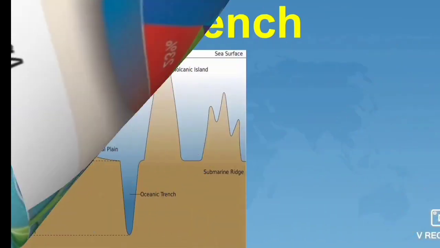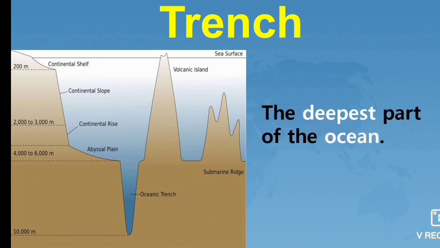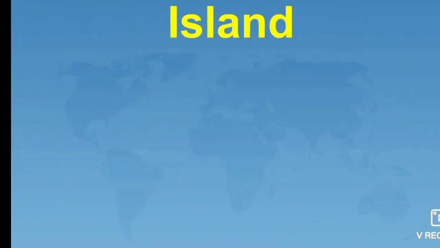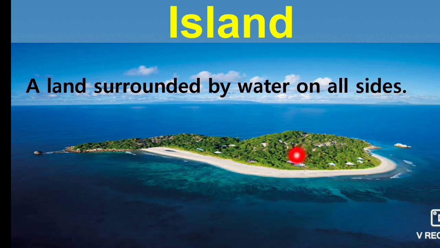Now let's see some important terms related to this lesson. First is trench. Trench is the deepest part of the oceans. Next is island. Island means a land surrounded by water on all sides. Students, a land surrounded by water on all sides is known as island.